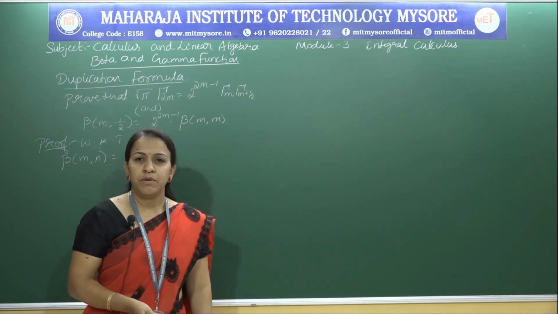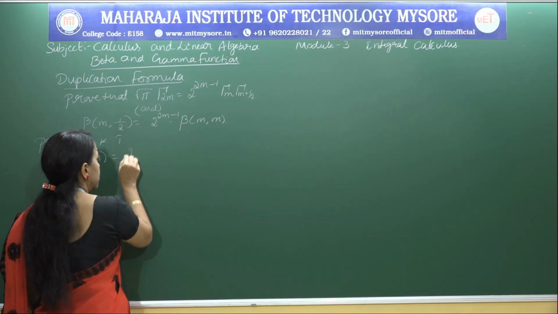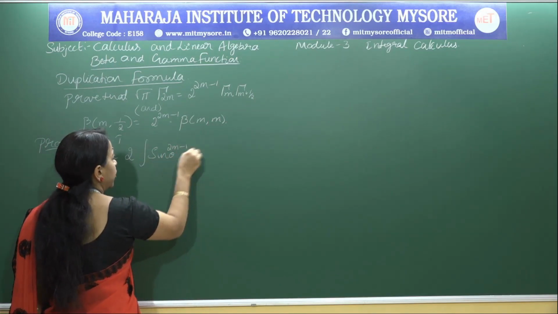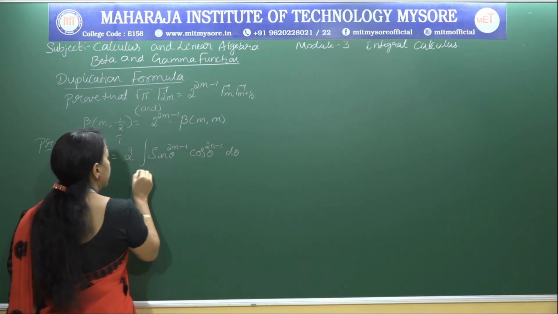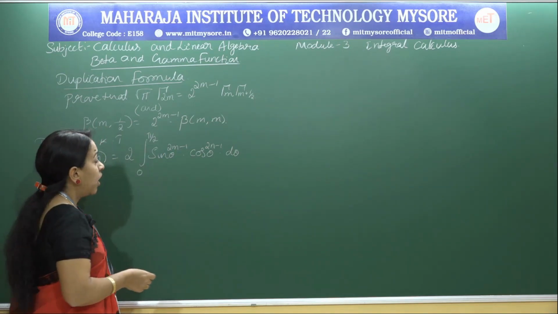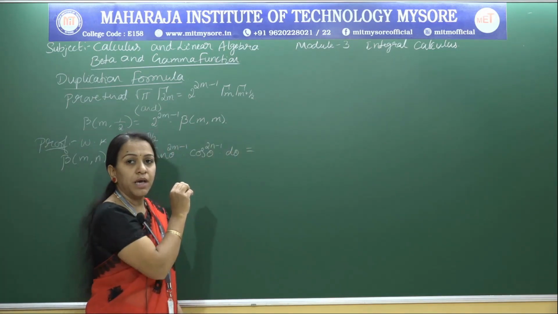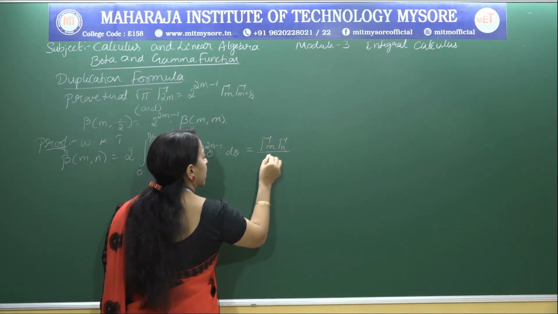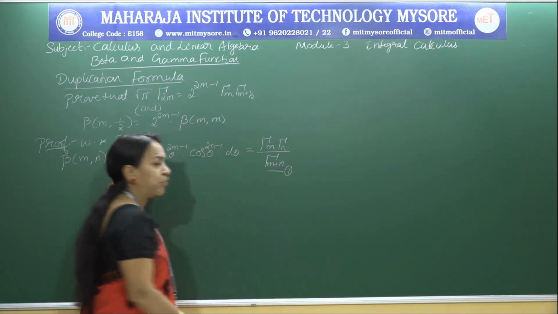So I think we remember the beta definition in terms of trigonometric function, that is 2 times integral of sin theta to the power of 2m minus 1 into cos theta to the power of 2n minus 1 d theta between the limits 0 to pi by 2, theta varies from 0 to pi by 2, and we know that beta m comma n is nothing but gamma m into gamma n divided by gamma m plus n. So I call it equation 1.